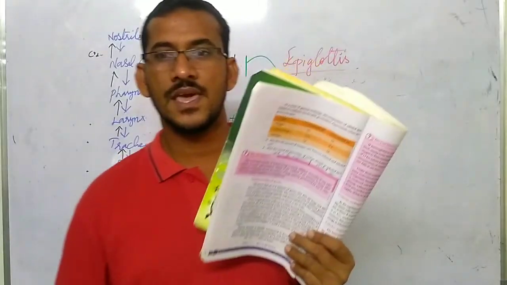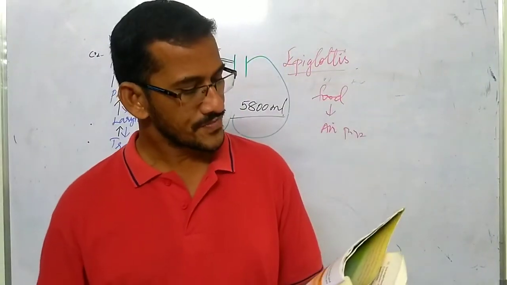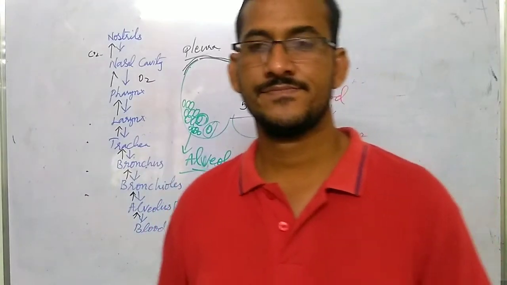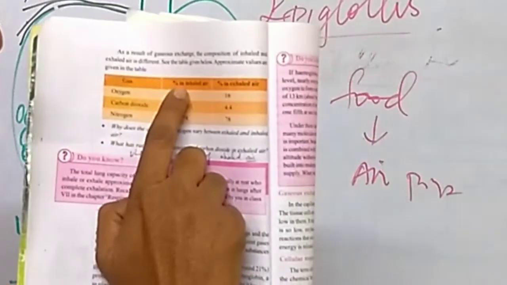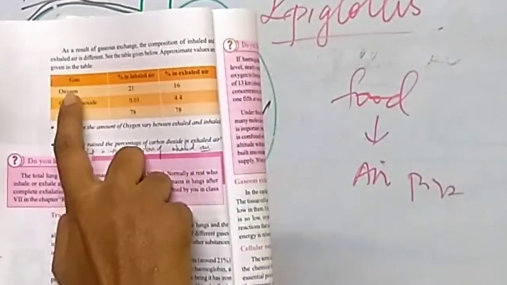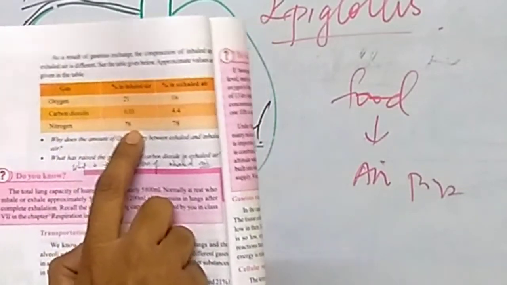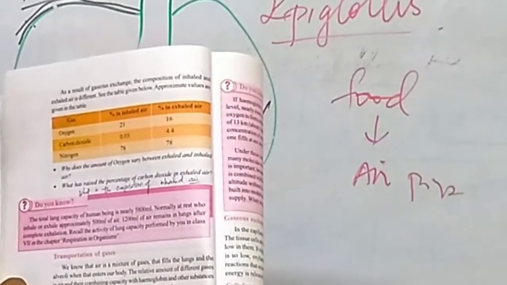The questions might be, what is the composition of inhaled air? See here, inhaled air: oxygen 21%, carbon dioxide 0.03%, nitrogen 78%. So this is the composition of inhaled air.